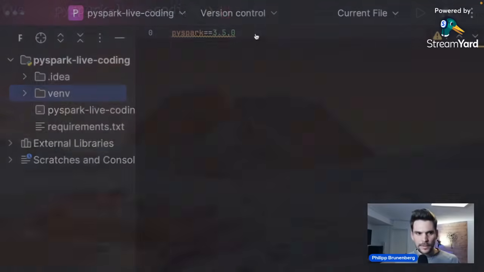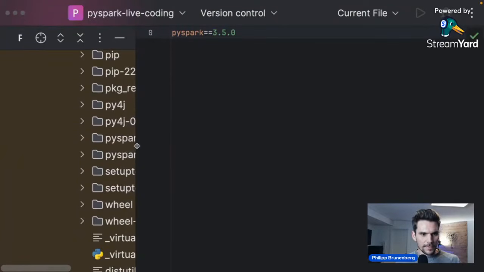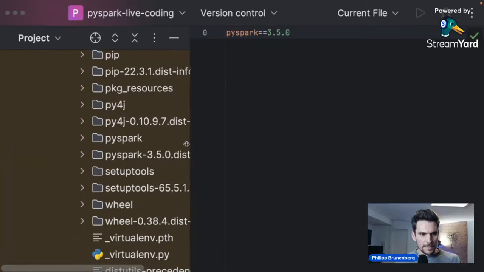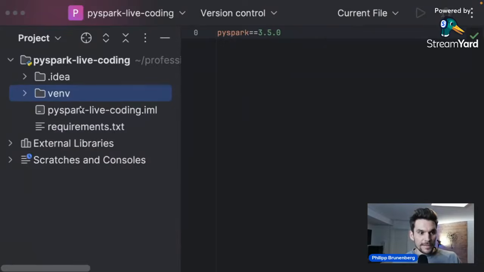And if we look into this virtual environment now, we will see that within, I think, lib, there should be a PySpark dependency now, and here it is. So these dependencies have been added within our project here. So that's basically, let me think, I think that's the setup we need to implement a Spark application locally here on our laptops. And I'm going to run the Python files we're going to create from this IDE here. But for now, we have everything satisfied. Also, the IDE is not complaining anymore. So all the dependencies are here.